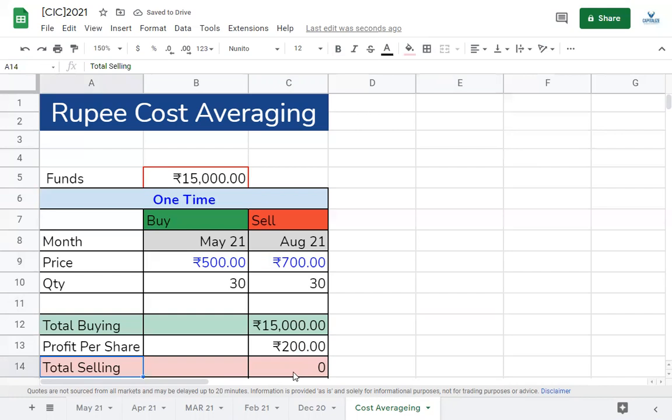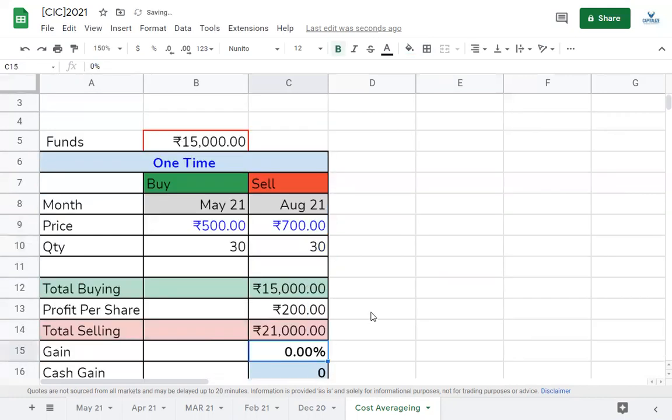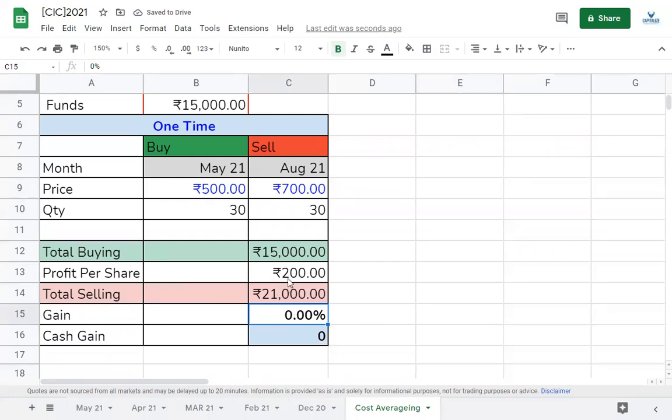What was the total selling that we did? We sold 30 quantities of this stock at 700 rupees. So if I multiply 700 by 30, I get 21,000. Now let us understand the gains on this. 200 rupees made over 500 rupees, so I'm just going to divide it simply. 200 divided by 500, so your total percentage gain is 40 percent.